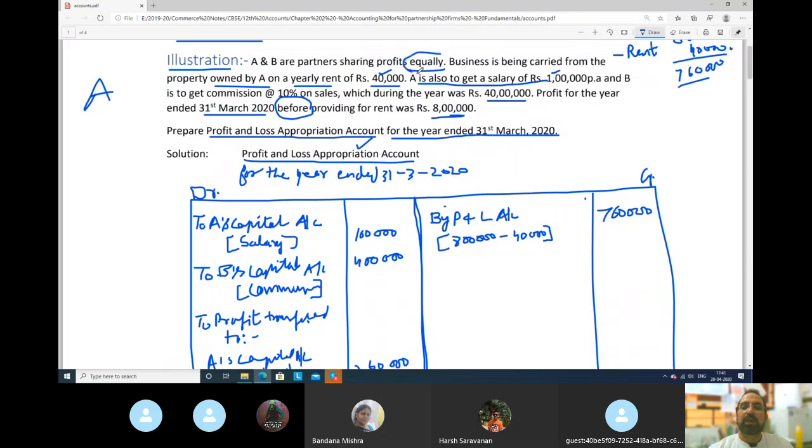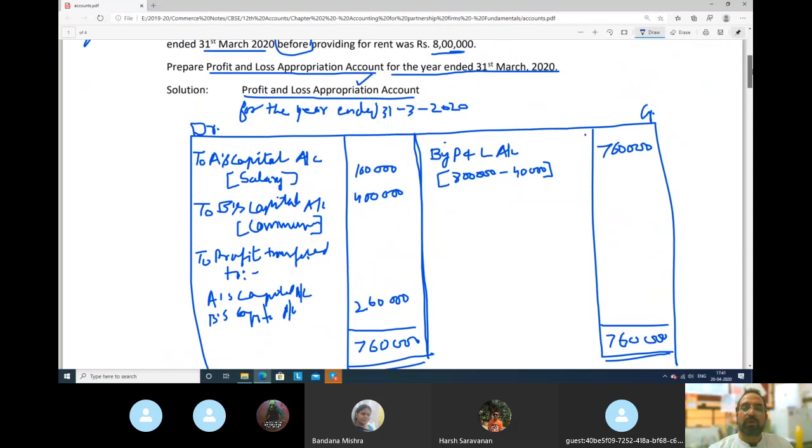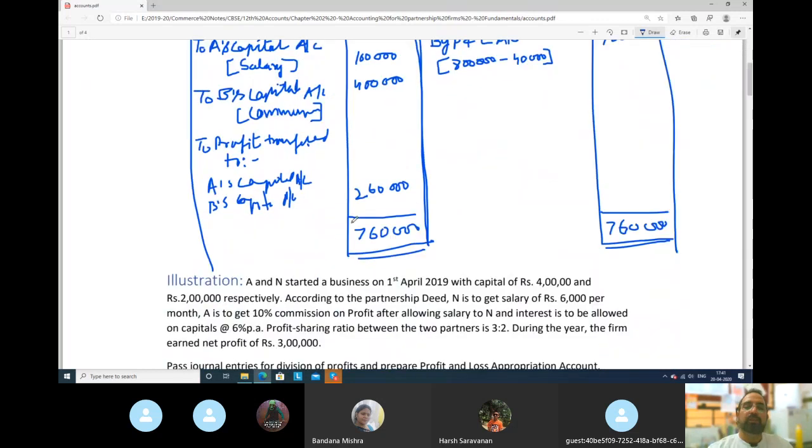See, they are equal partners here. They are equal partners. So this final profit you will distribute among them equally. So how will you distribute? You will distribute as 1.3 lakh to A and 1.3 lakh to B.